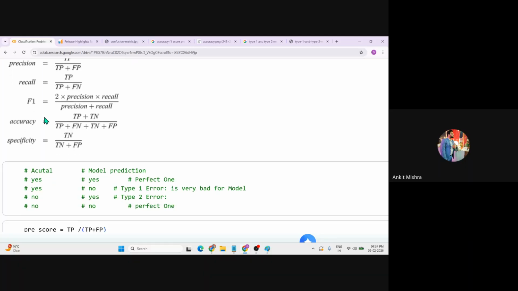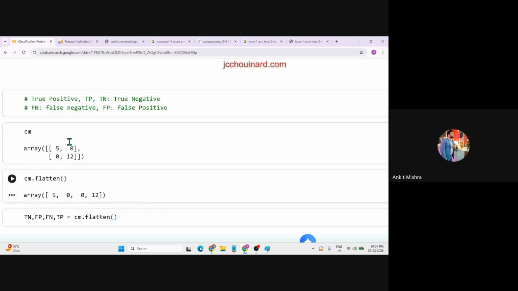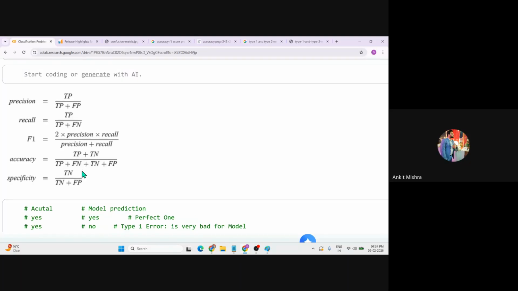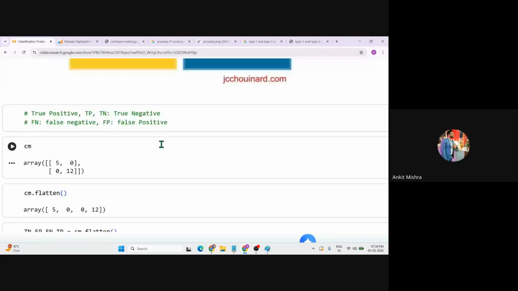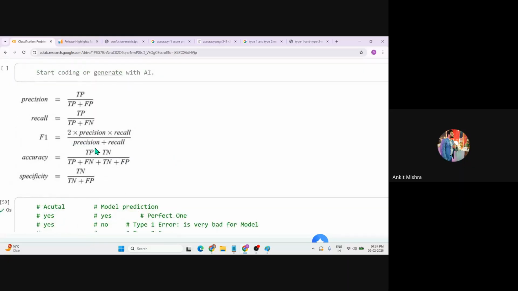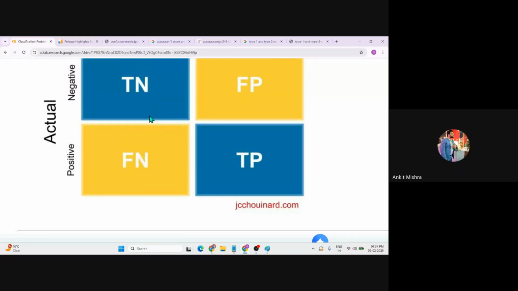Now let's calculate the specificity. Specificity is like how much of the negative data. It's completely based on the TN. TN is the negative classification, or like the customer that they are not going to buy the insurance. It's the true negative data. So you have to pick the true negative data based on this FP result, right? Specificity. So you can just take a reference of this.